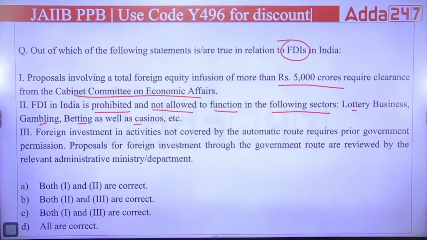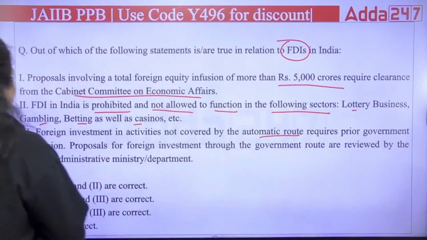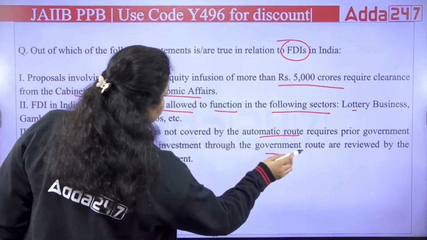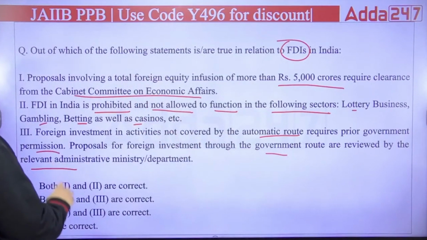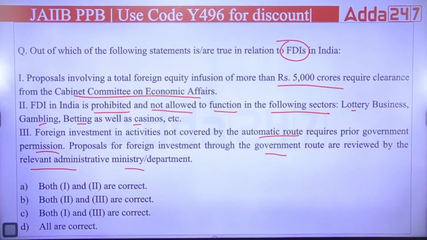The third says foreign investment in activities not covered by the automatic route requires prior government approval. Proposals for foreign investment through the government route are reviewed by the relevant administrative ministry or department. So what do you think? In case of FDI, foreign direct investment, which of the following is correct? A, B, C or D?